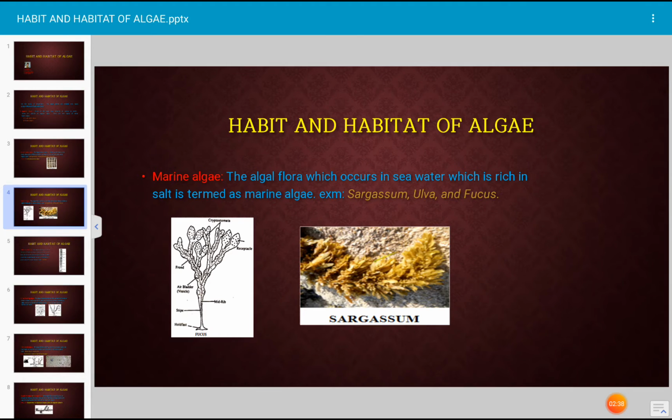For example, in our syllabus, Sargassum is given. Sargassum is a very large sized algae. It resembles a plant, but it is not a plant, it is an algae, and it is one example of marine algae. One more figure is given here on the left side, that is Fucus. This is also one of the algae which occurs in marine water.